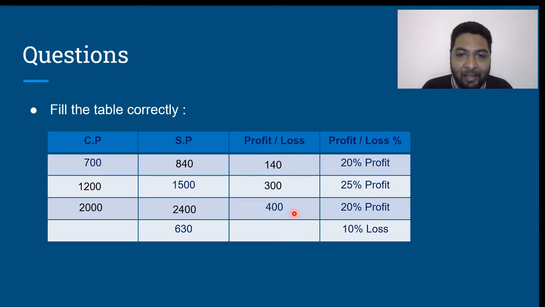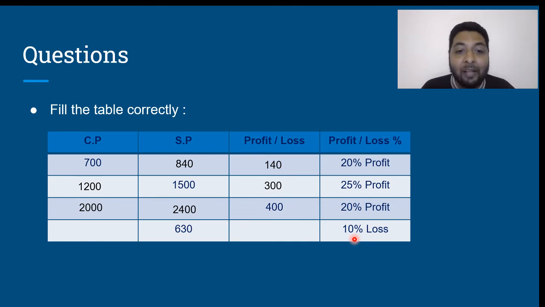In the next article, let us look at this, where he says that the selling price of the article is 630 rupees and the article is being sold at a loss of 10%. Now, let us again start with a similar assumption. Let us say that cost price was 100 units. If I incur a 10% loss, then the selling price would be 90 units.